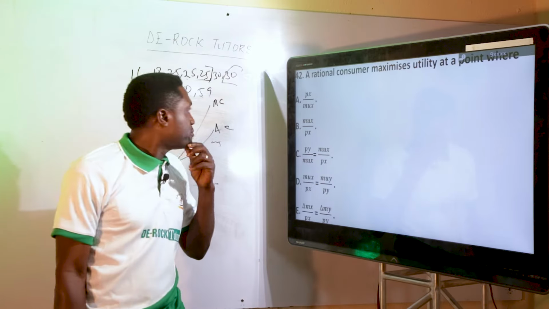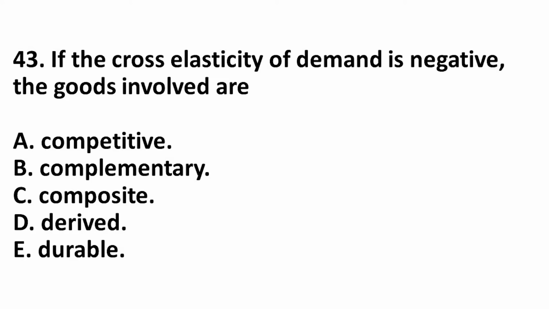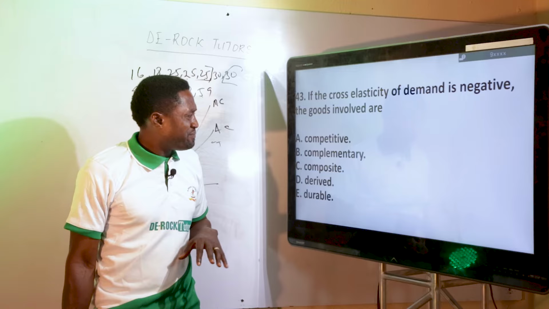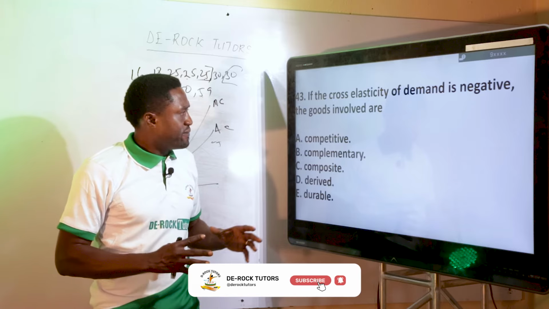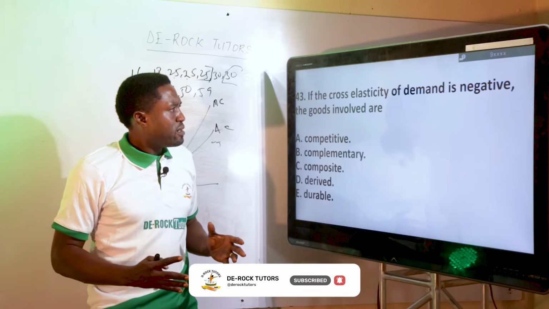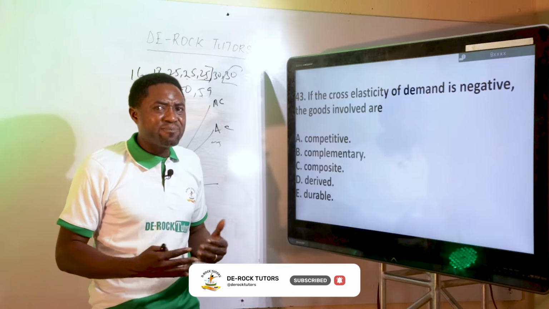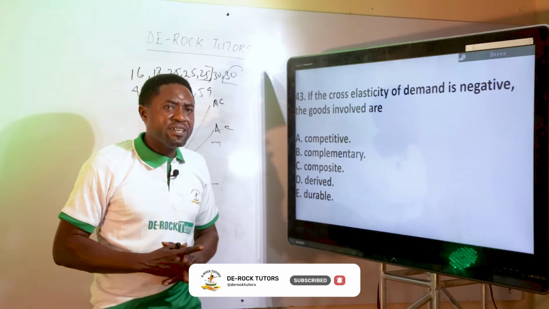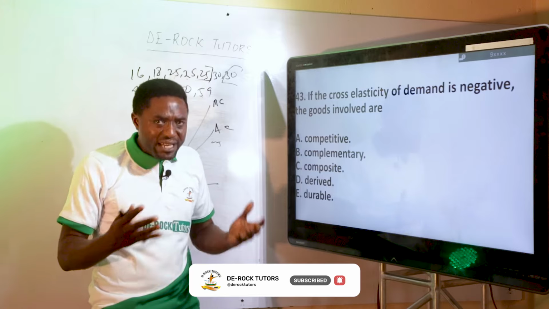The next question. If the cross elasticity of demand is negative, the goods involved are... We have negative and we have positive. You can understand this by using examples.